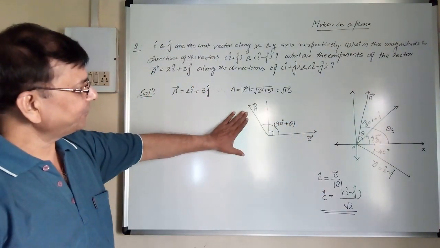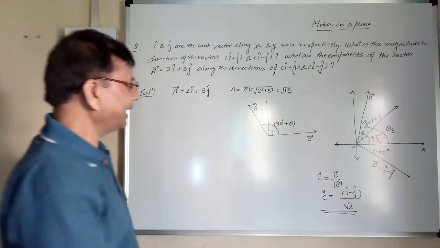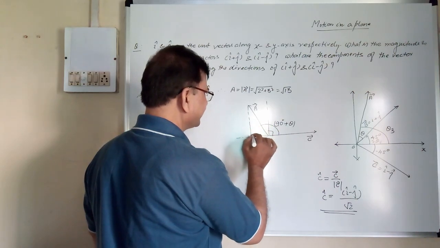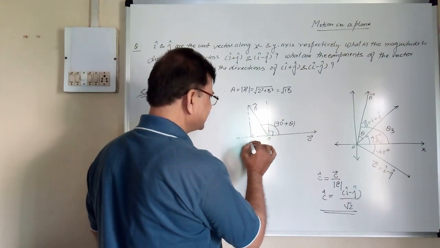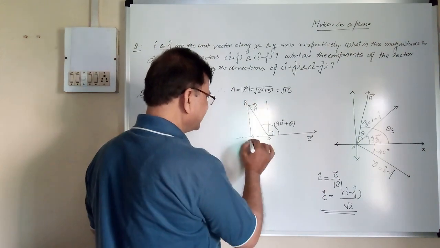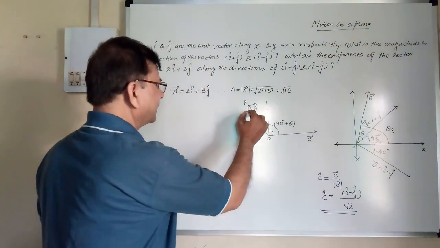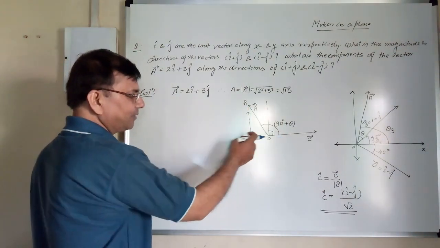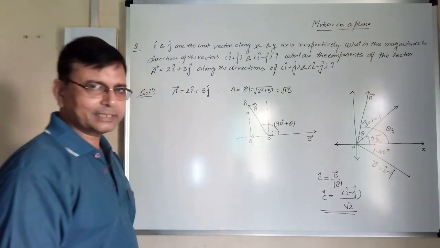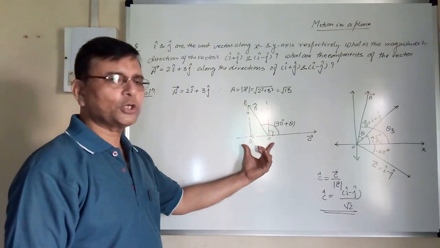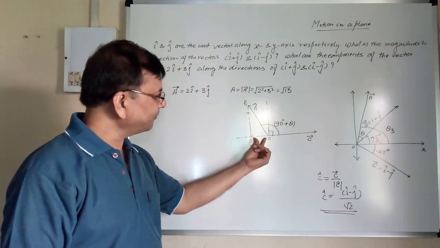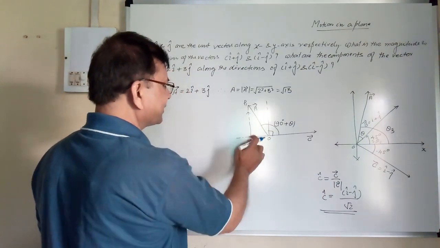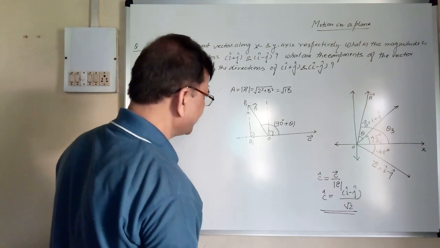So if you want component of A along this line, we will have to extend this line and drop the perpendicular. This is O, this is P1, this is Q1. So OA vector, when it is resolved, one component will be in this direction, another component will be in this direction. So we want vector OQ1. Before that, we want to find the magnitude, the length of this vector. I mean, in this triangle, we will find the length OQ1.